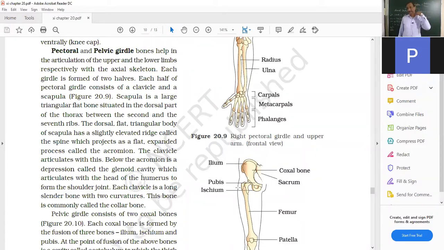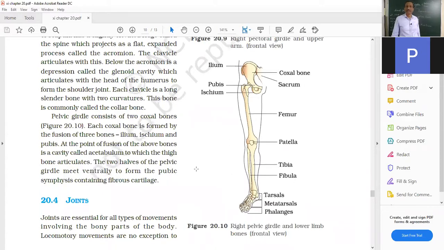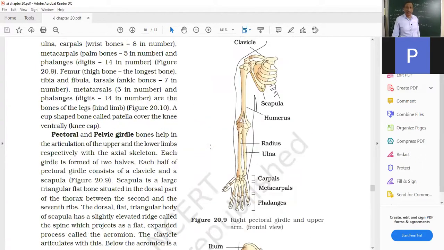So here the clavicle is actually forming one of the links with the vertebra, and the other link is with the scapula only. The same is true for the pelvic girdle. Both the girdles have a cup-shaped cavity, in which the head of the humerus fits in the pectoral girdle, and in the pelvic girdle, the head of the femur goes and fits. Both of these have the ability to rotate up to 360 degrees.